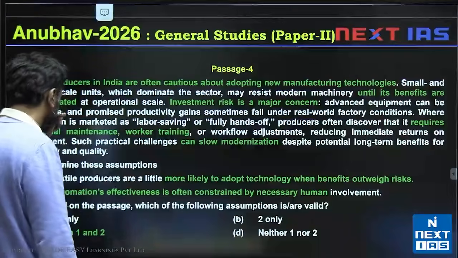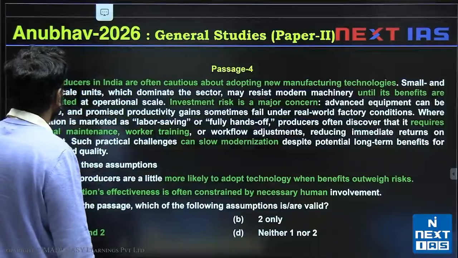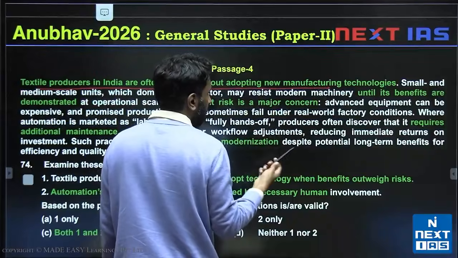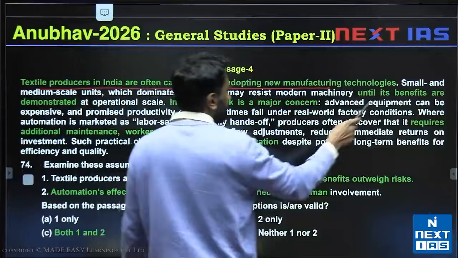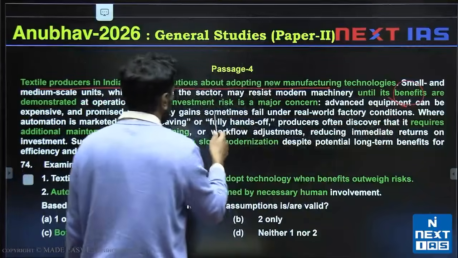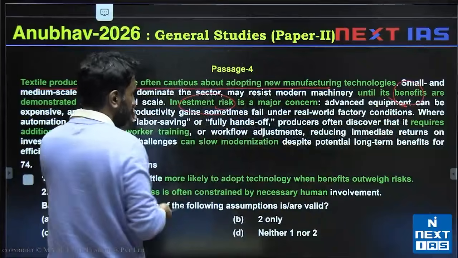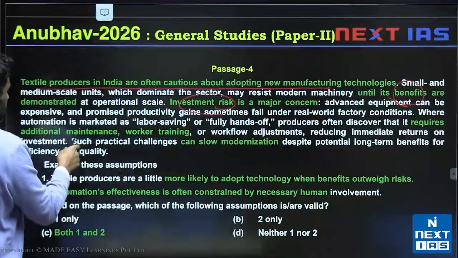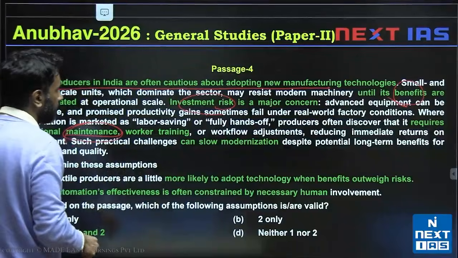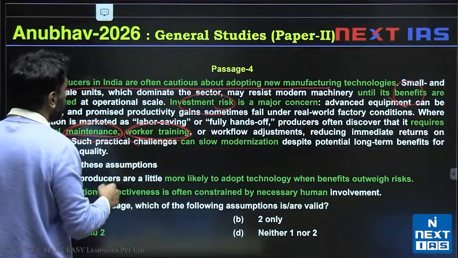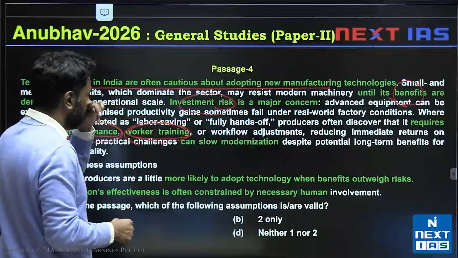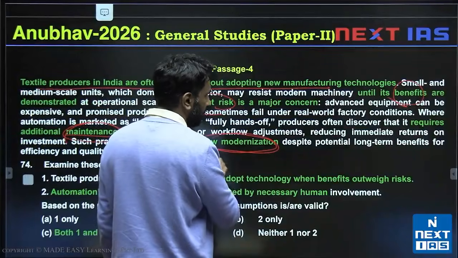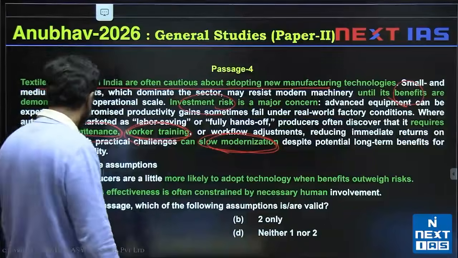This is question 74. We are looking at assumptions. Textile producers are often cautious about adopting new manufacturing. Why? Because their benefits are unknown. They are also cautious because investment using new technology is going to cost some money. The other problem is that when they actually use it, maintenance requires more time. They need to train their workers. So textile producers are not using new technology that much. Such practical challenges can slow modernization. So because of that, modernization is slowed in the textile sector.